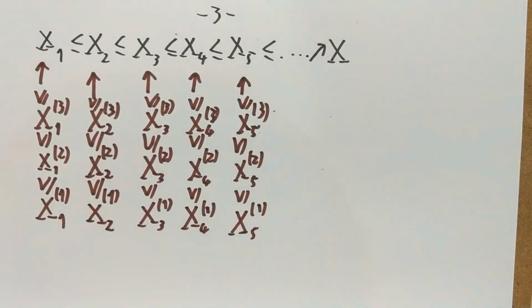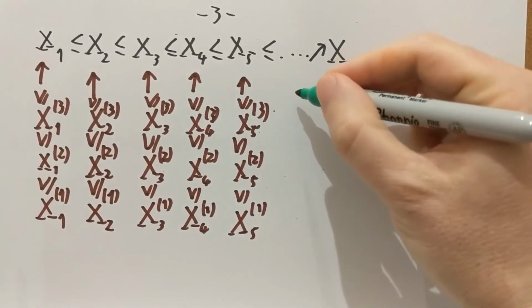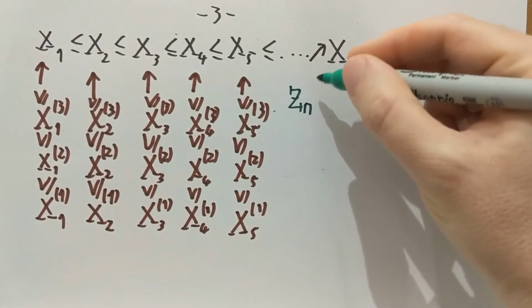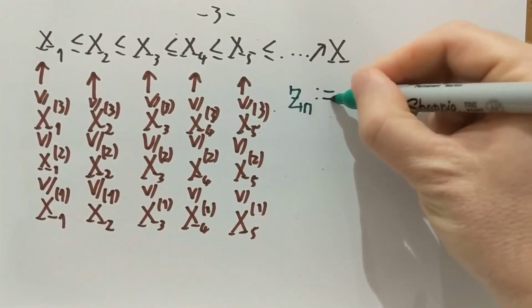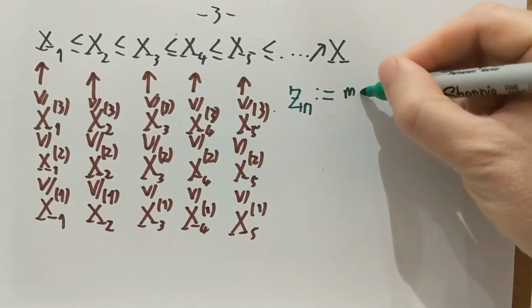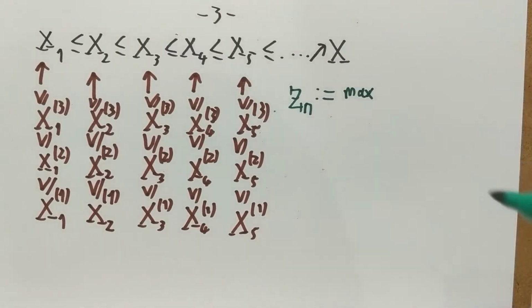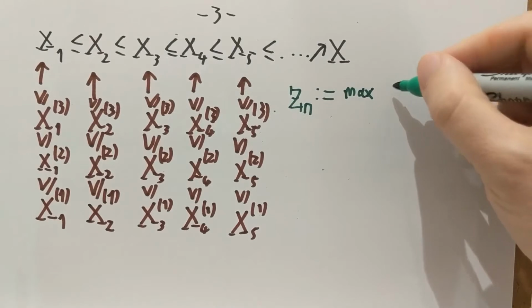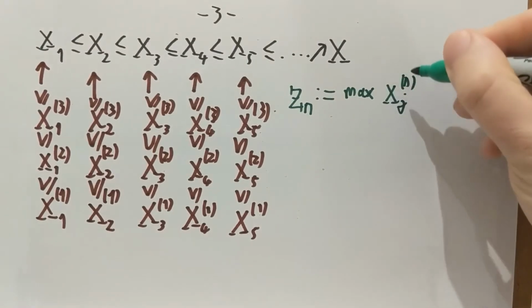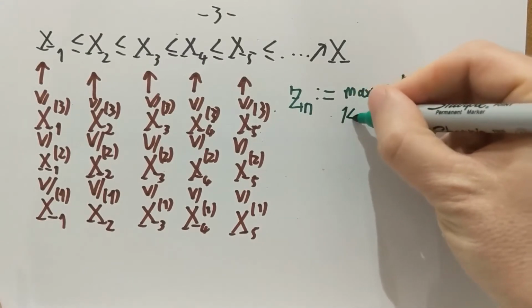Okay. And now the main object of interest is going to be a random variable Zn. So I'm going to put that here. Zn is going to be the maximum of the xjn's as j goes between 1 and n.